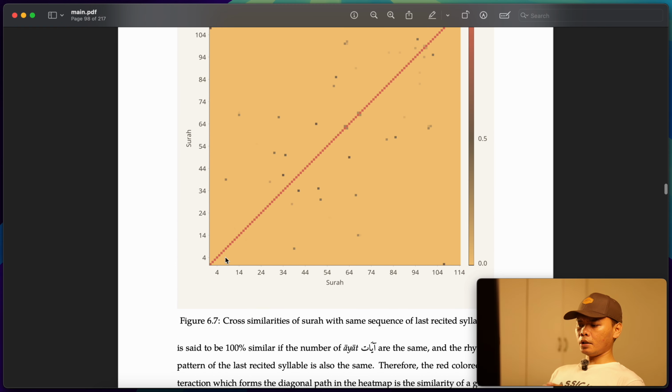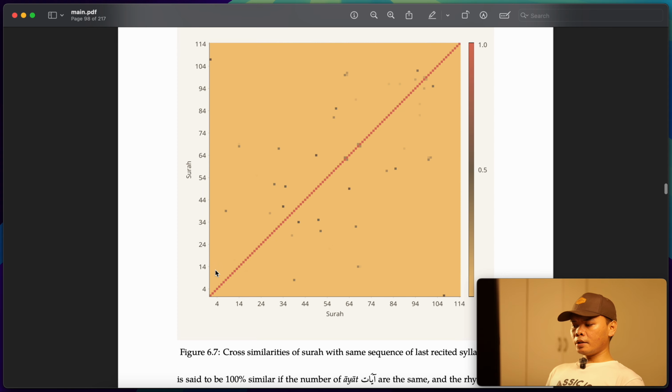And this is another analysis that I did. This is showing the similarities of the last recited syllable between the 114 surahs that we have in the Quran. When I say surahs, it's similar to chapters, but not exactly chapters; this is how the Quran is divided. So here I'm trying to study if there are surahs that are similar in terms of the last recited syllable.